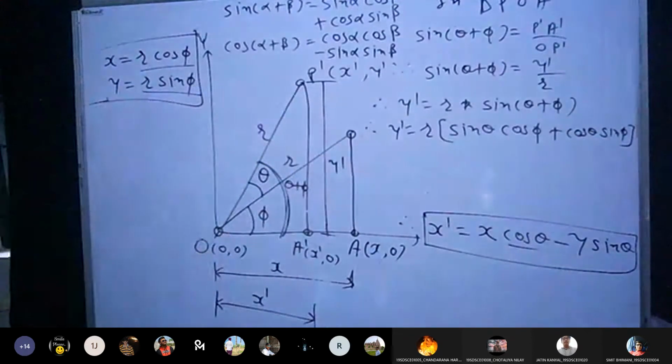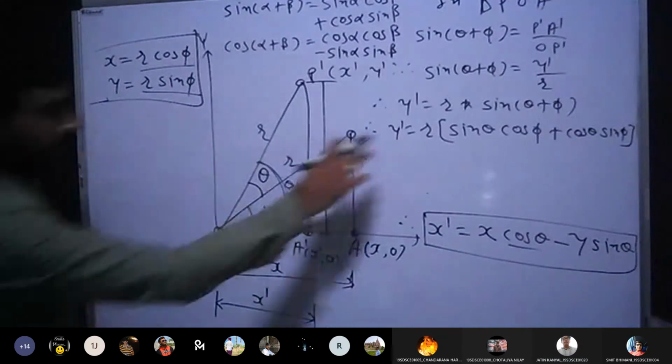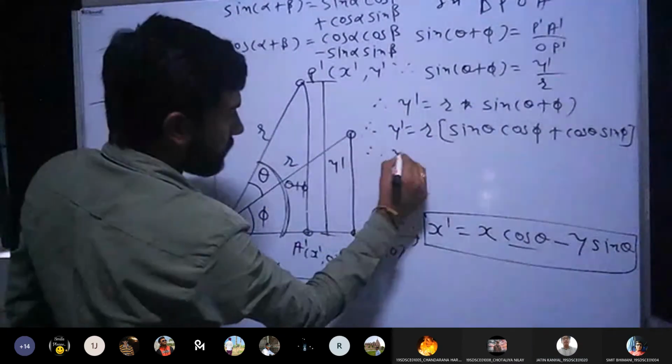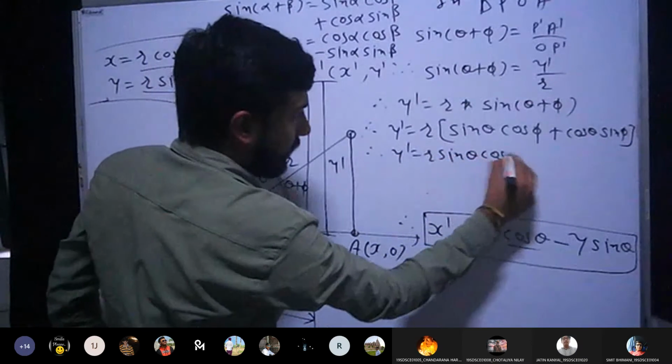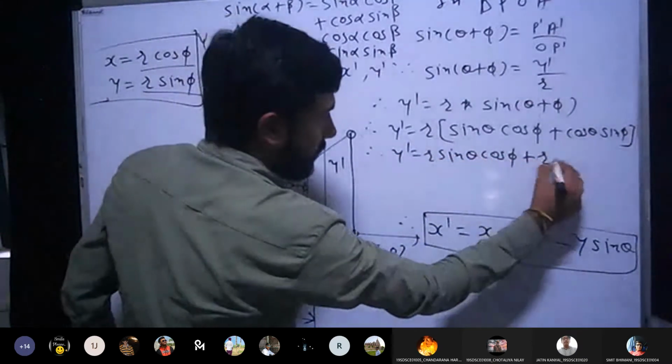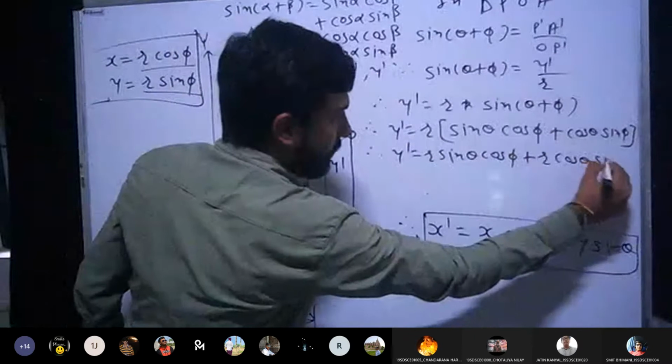Are you getting this so far? Just multiply R inside both the terms. Y dash is equal to R sin theta cos phi plus R cos theta sin phi.